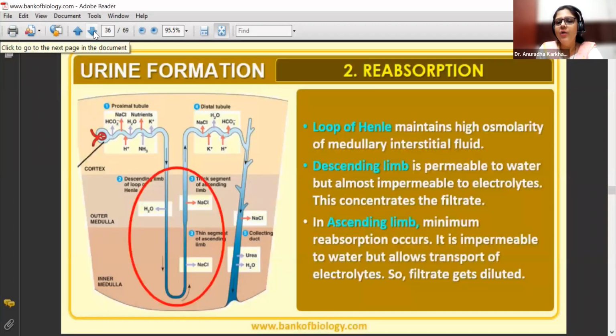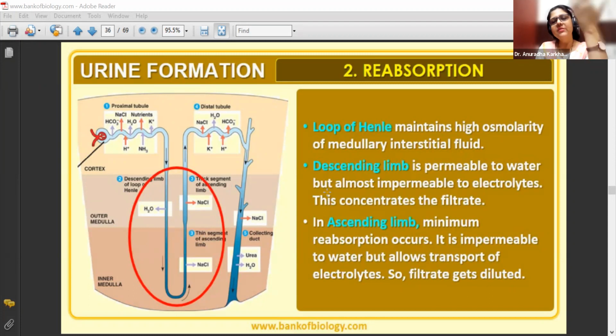Loop of Henle maintains high osmolarity of the medullary interstitial fluid. Descending limb is permeable to water, but almost impermeable to electrolytes. This concentrates the filtrate. So in the loop of Henle, you can see where they have circled in red. Descending limb is permeable to water, so maximum water will move out, but impermeable to electrolytes, so no electrolytes are moving out. While in the ascending limb, minimum reabsorption occurs. It is impermeable to water but allows the transport of electrolytes like NaCl. So here you can see the NaCl in the ascending limb move out. So the filtrate gets diluted.